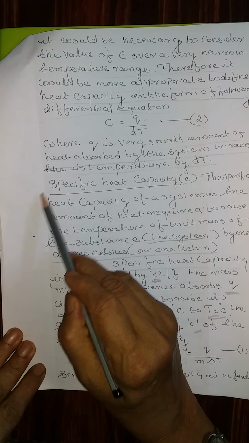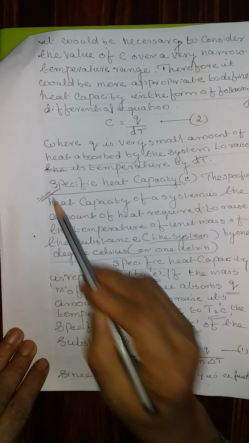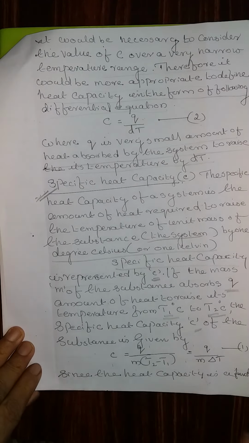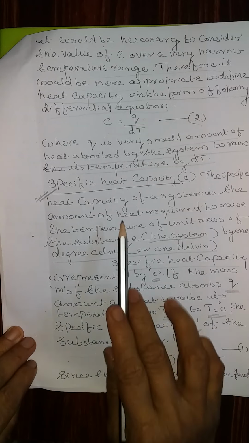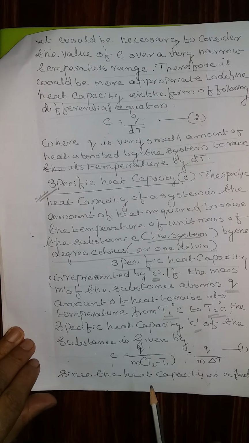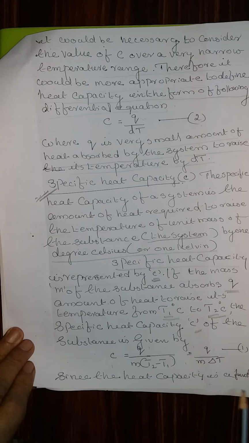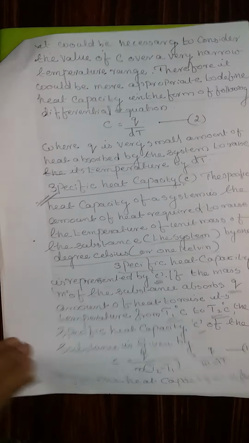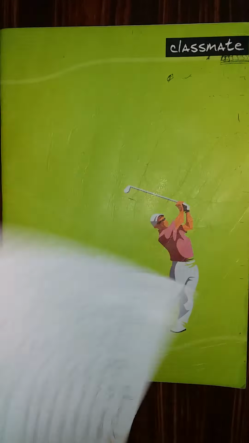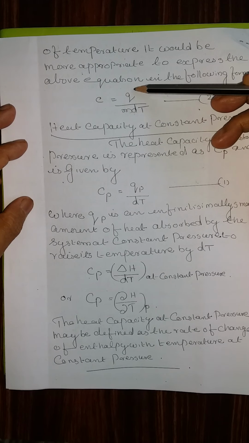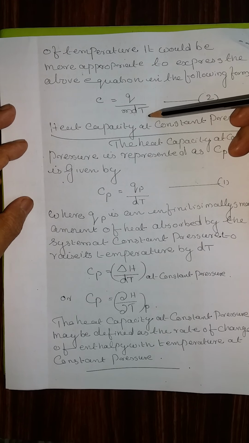Specific heat capacity is mentioned in the syllabus. Therefore, this equation is also important for fill in the blanks, choosing the correct answer, or even solving the problems. Since the heat capacity is a function of temperature, it would be more appropriate to express the above equation in the following form. That means in the differential equation form, c is equal to dQ by m into dT.